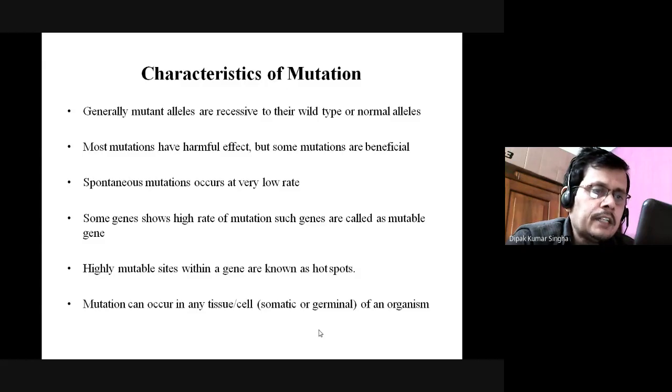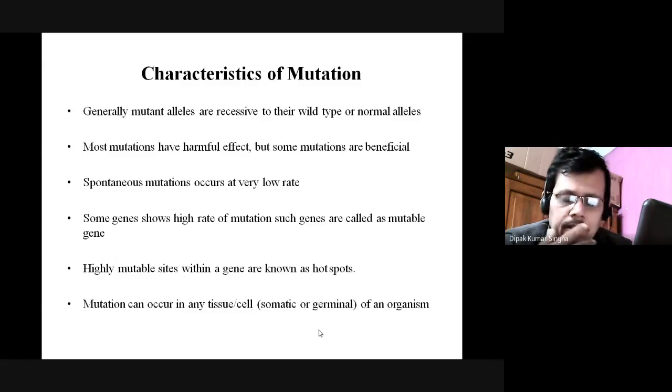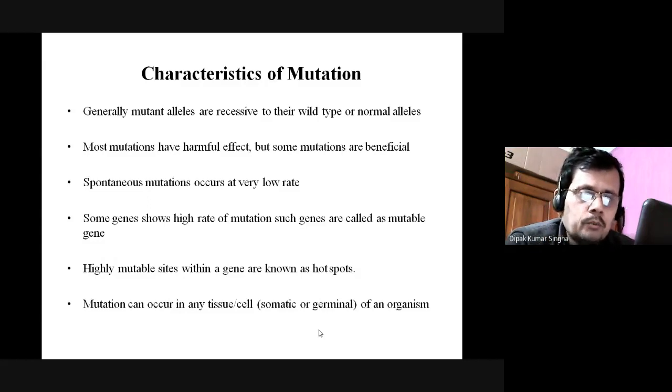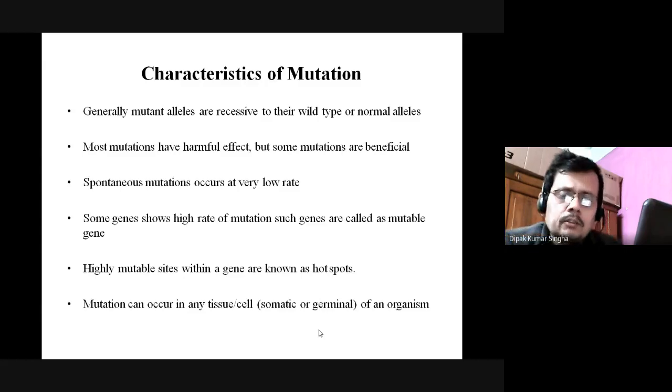Generally, the mutant alleles are recessive to their wild type or normal allele. What do you mean by allele? Allele is the morphology of one gene forming two or more alternative forms. It is called the allele, and it is recessive to the wild type or normal type. For example, in case of the ABO gene for blood group, which forms around 6 types of alleles.